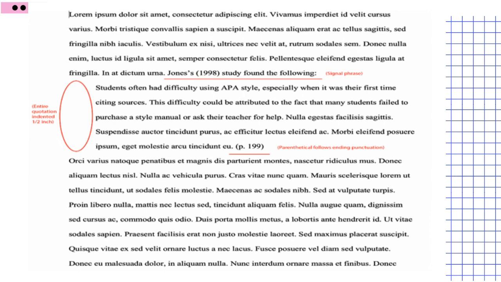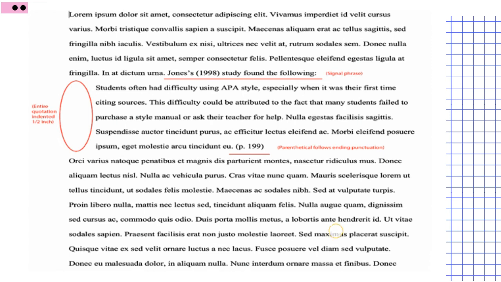As you can see, there is an oval here that says there should be a half-inch indentation for the entire quotation. It is to notify that the entire indented paragraph is quoted, and then it should end with a parenthetical notation at the end wherein it has the page number, followed by the ending punctuation.